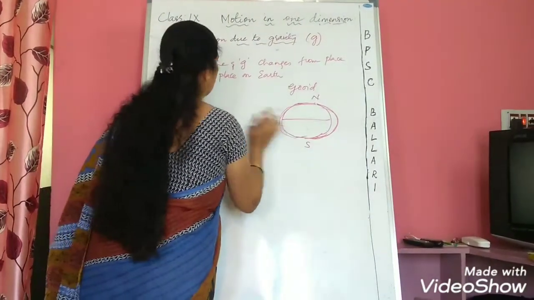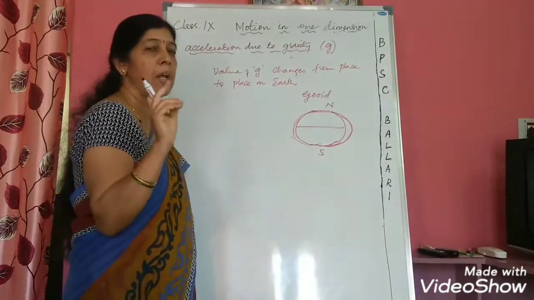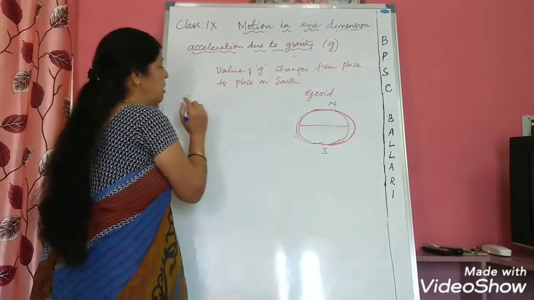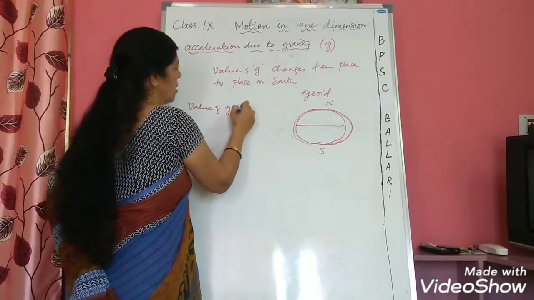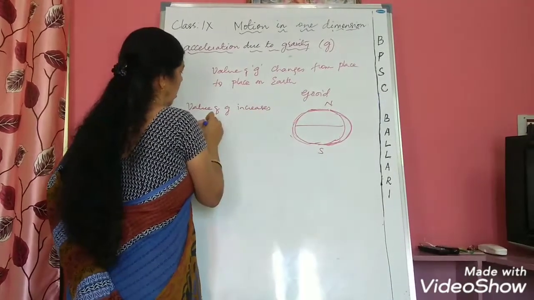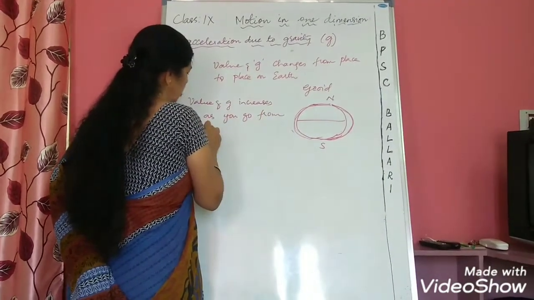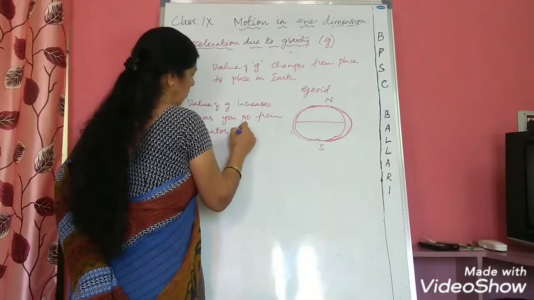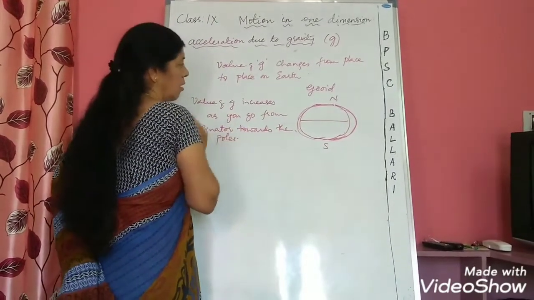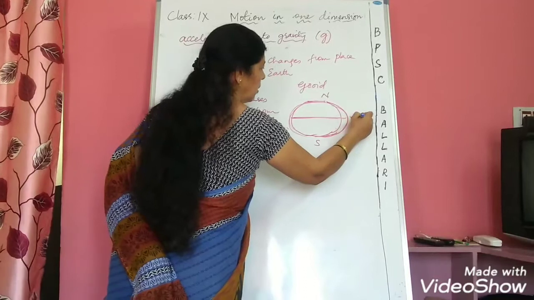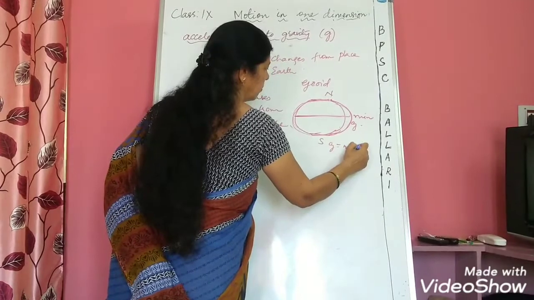Due to this geoid shape of the earth, the value of g changes from place to place on earth. But at a given place, the value of g will remain constant. And it has been found that the value of g increases as you go from equator towards the poles. So at the equator the g value is minimum, and at the poles it is maximum.